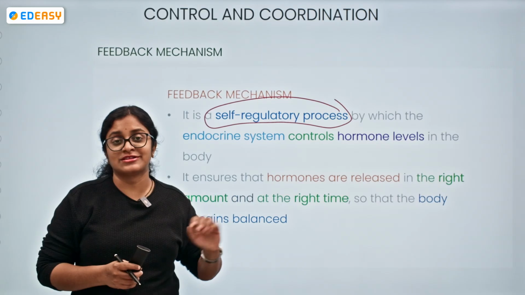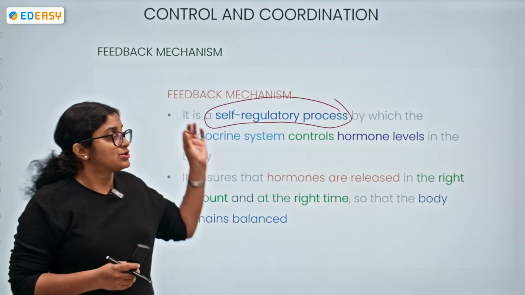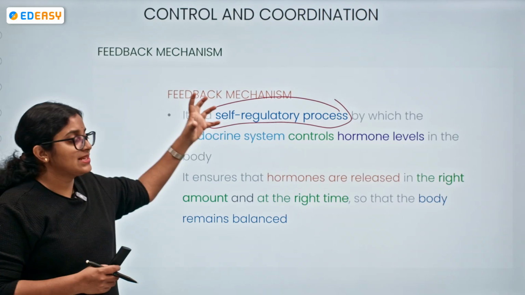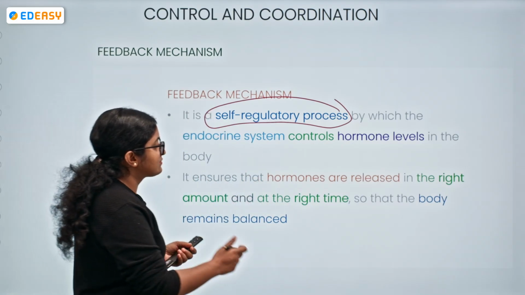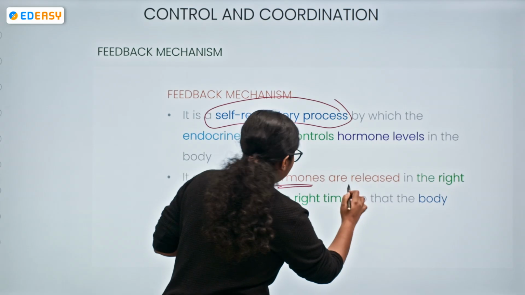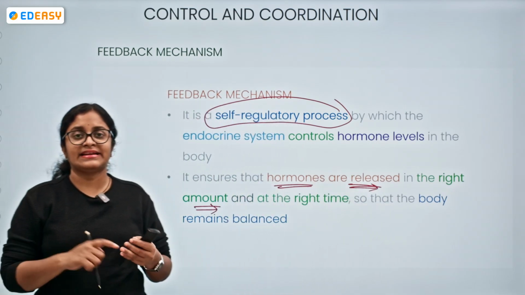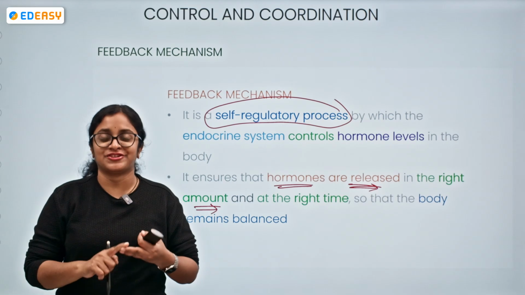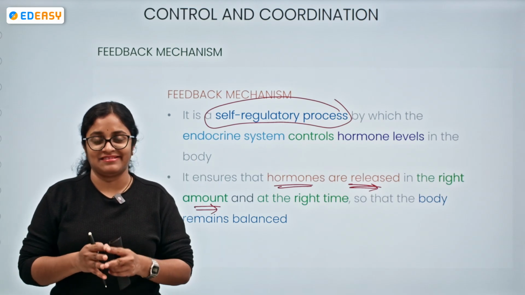Of course that also creates some issues within our biological systems, right? So the feedback mechanisms are ensuring that the hormonal release will be there at the right time, at the right place, and the right amount, so that overall a balance is being created. Okay?